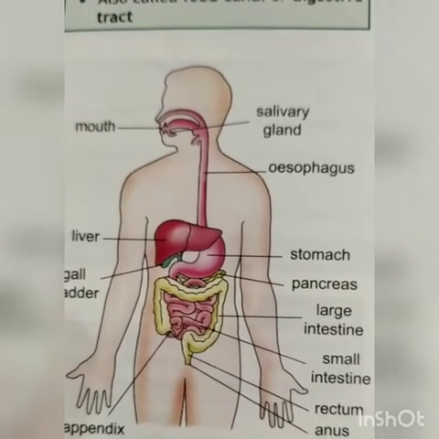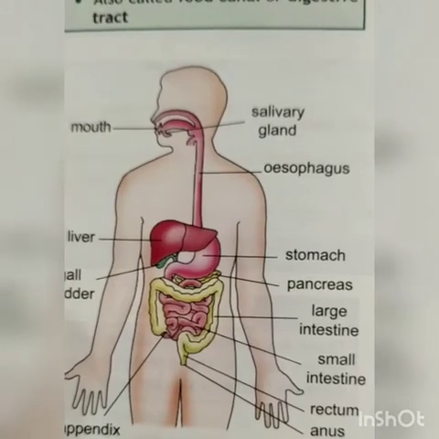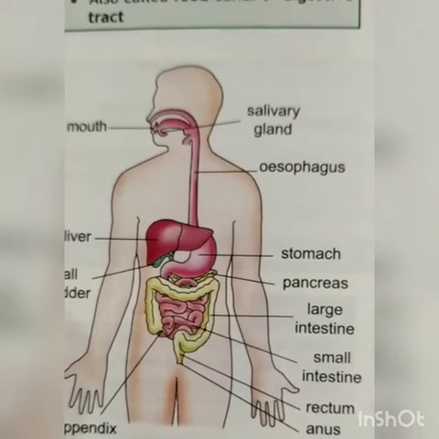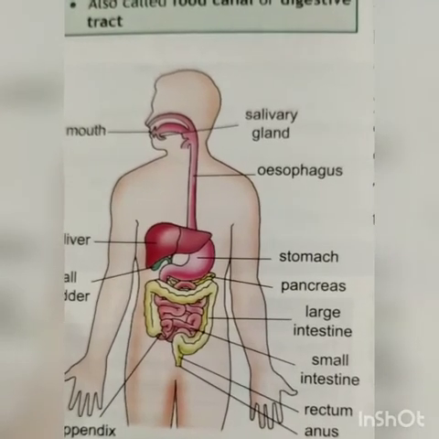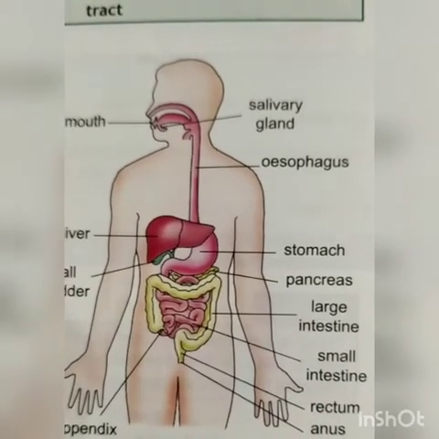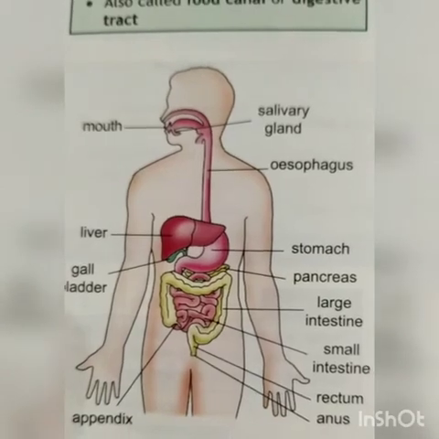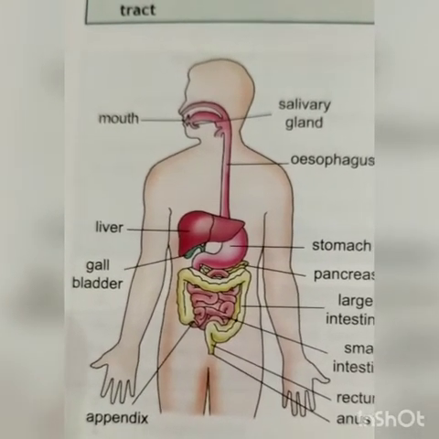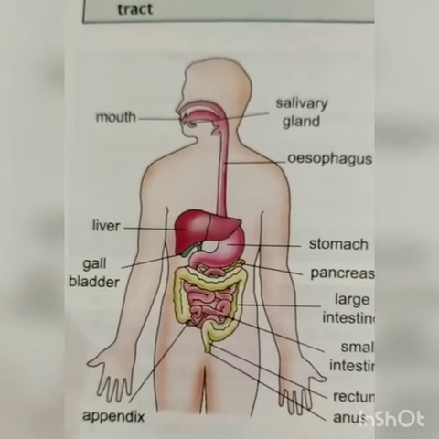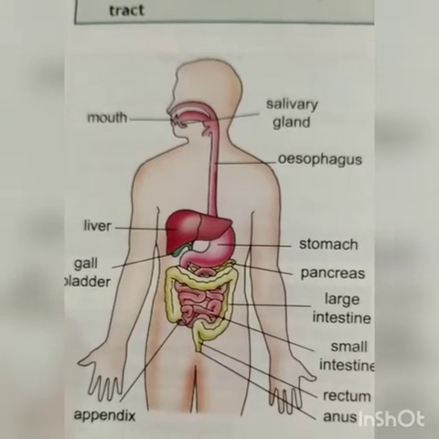The small intestine in human being is the site of complete digestion of food. The small intestine is also the main site for the absorption of digested food. So two processes take place in the small intestine. One is digestion and the other one is absorption. First we will discuss the digestion. Complete digestion of food takes place in the small intestine.